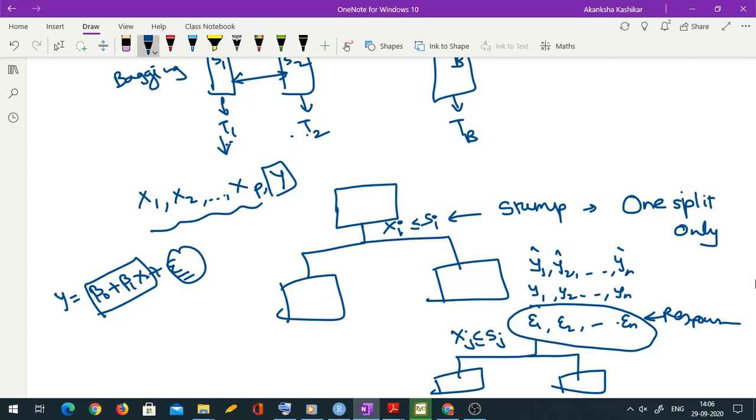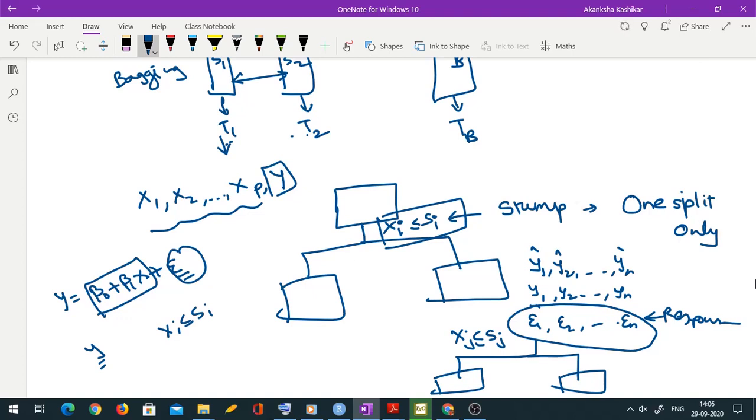Here, I initially have one single model based only on xi less than or equal to si. Whatever can be explained about y by this criterion has already been explained by this split.